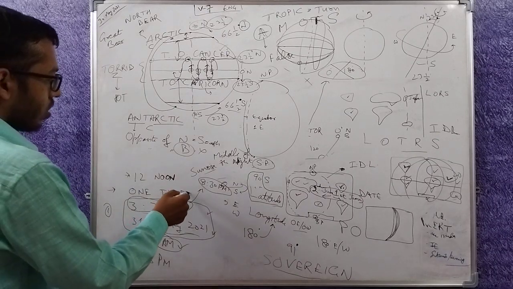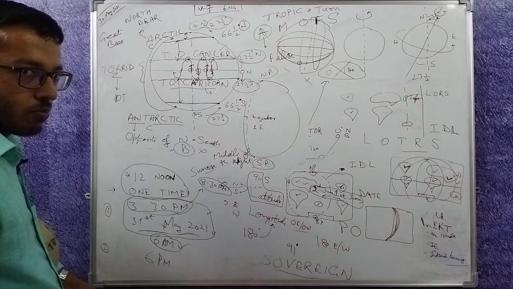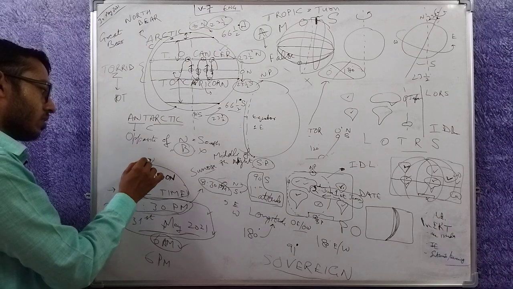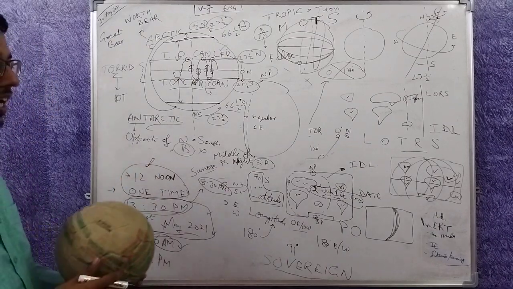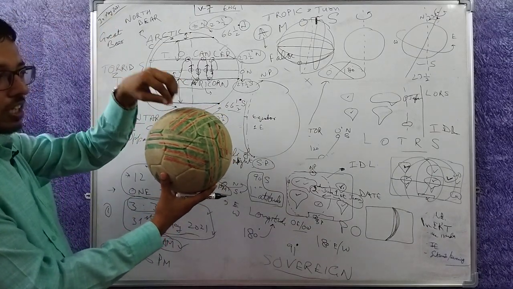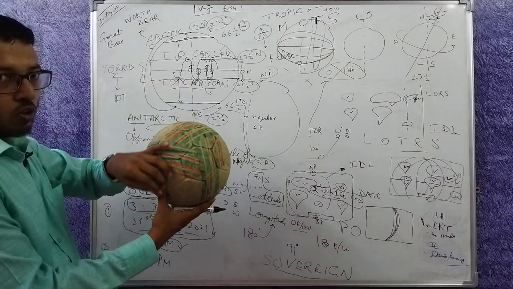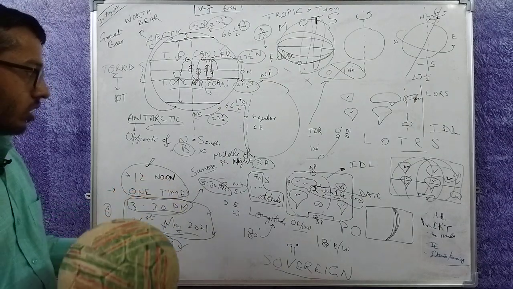So in order to correct this anomaly, all the countries have different time zones. We will see how they are divided, and the primary criterion is that when the sun is overhead any country or any part of a country, that country or that part of a country should be as close to 12 o'clock as possible. 12 o'clock of noon.